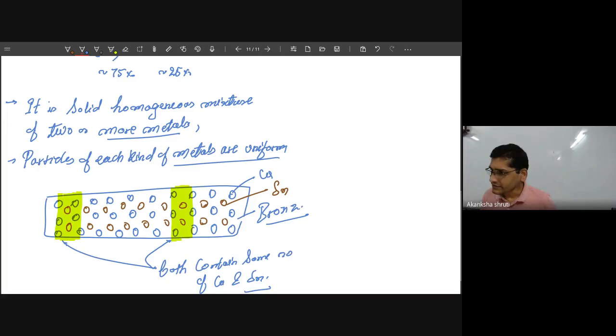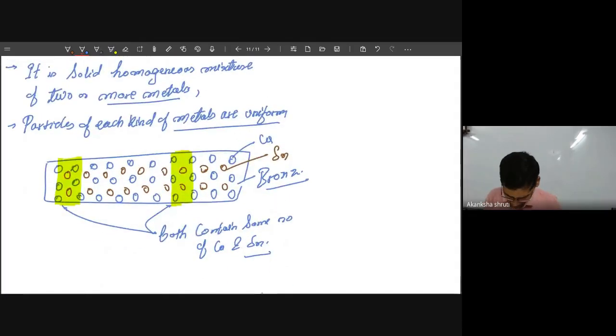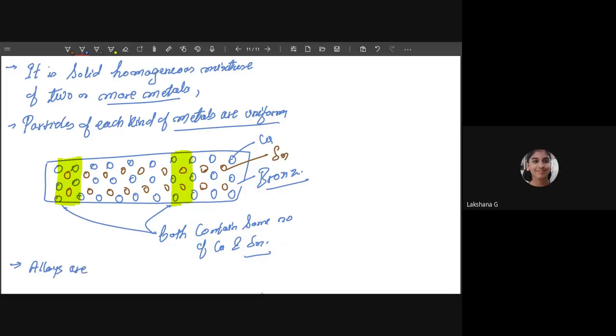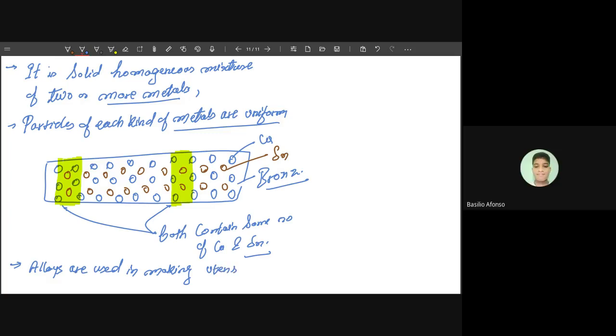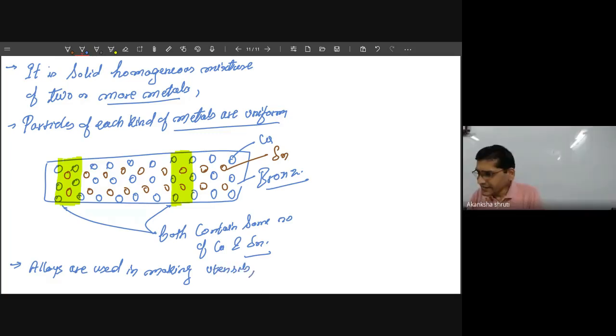Are you getting it, students? Yes, sir. Alloys are very useful. Alloys are used in making utensils. In addition to this, idols, and even the medals that you are taking, that is gunmetal. So there are various uses of metals.